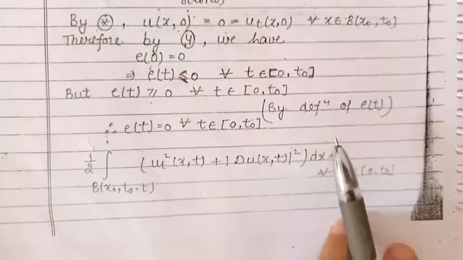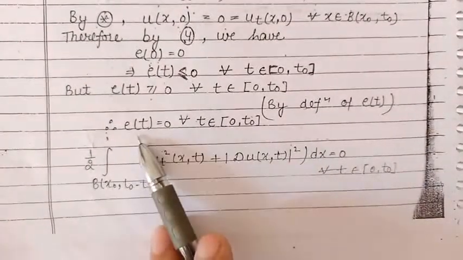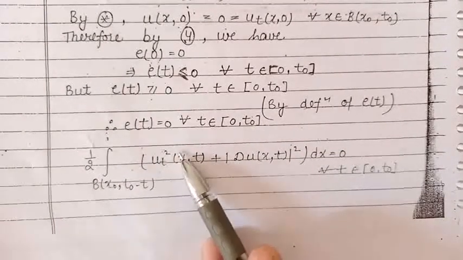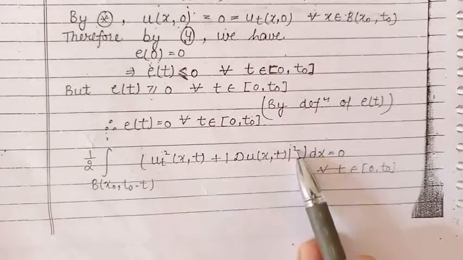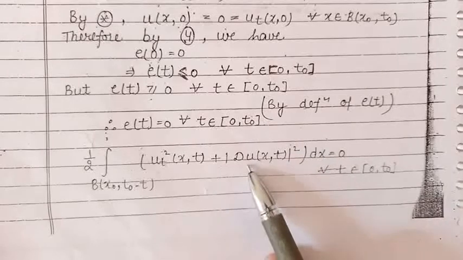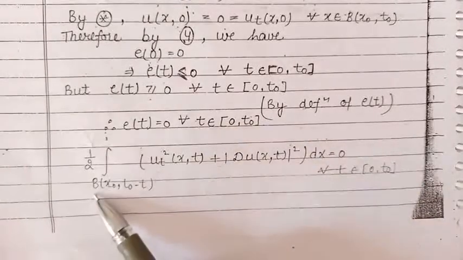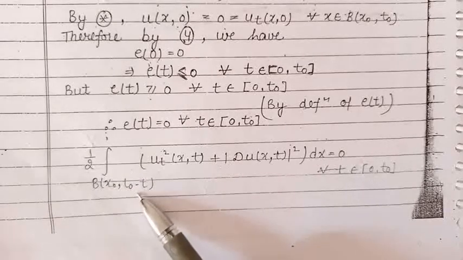Now, substituting the value of the energy function by definition, this is given by half of the integral of the square of ∂u/∂t at the point (x, t) plus the square of |∇u| at the point (x, t). This integral is over the ball with center x naught and radius t naught minus t.